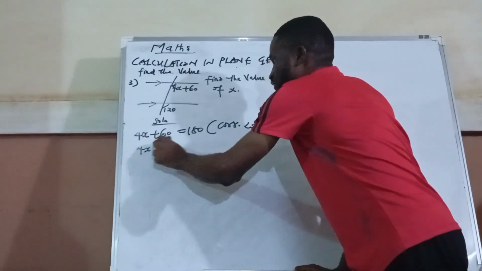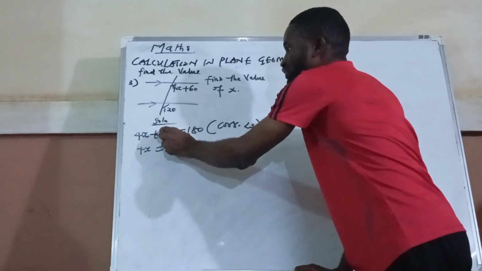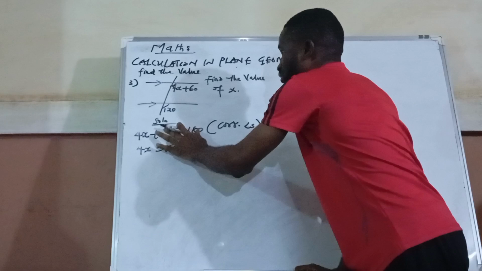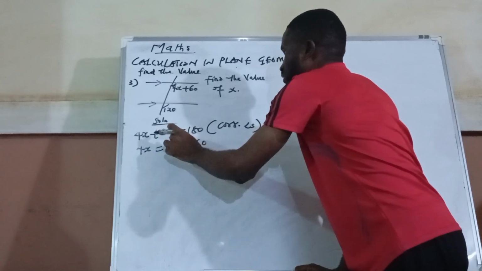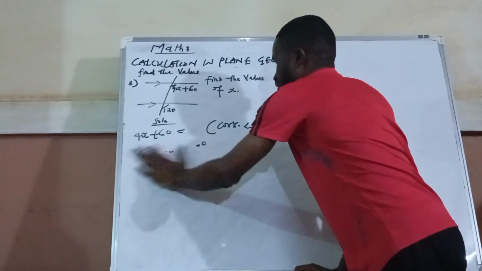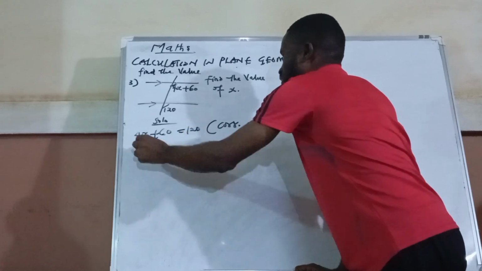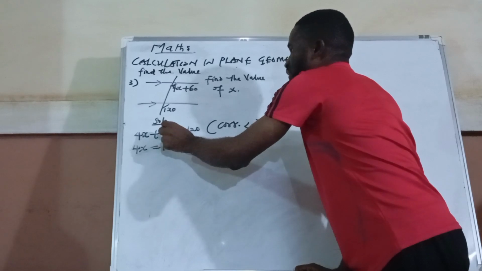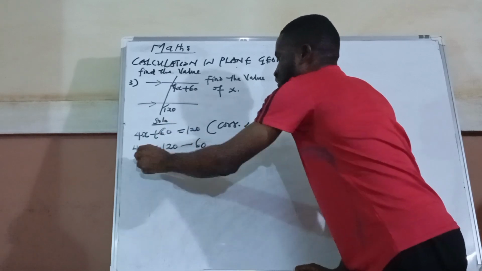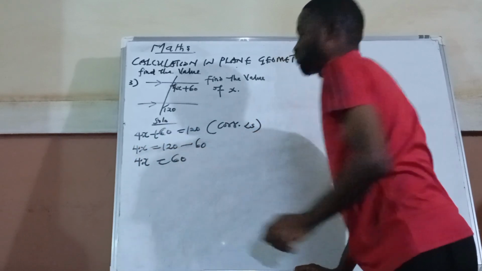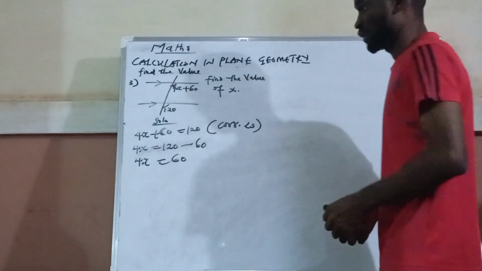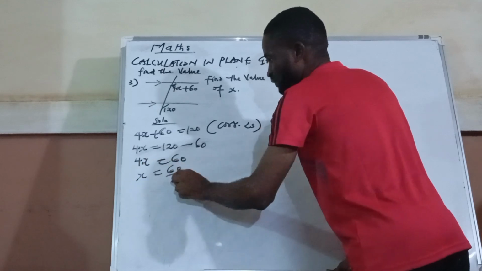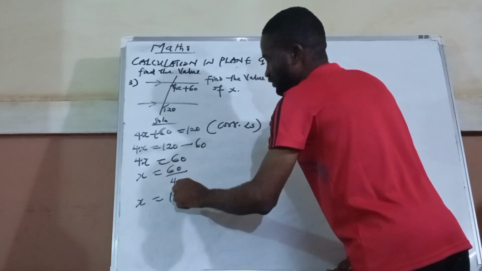And we have 4x is equal to 180. Now this is plus 60, coming here changes to minus 60. So 4x is equal to 120. This is plus 60, coming here changes to minus 60. So 4x is equal to 60. 120 minus 60 is 60. Now if you want to find your x, it's going to be 60 all over 4, we divide. So that x becomes 15 degrees.